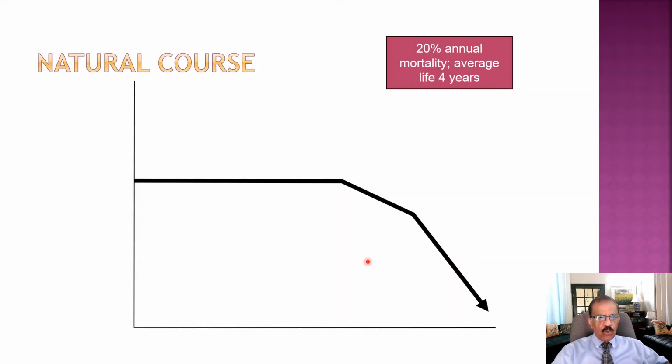This is the natural course of the disease, and if not treated, there is 20% annual mortality. That is fairly high mortality. That means the patient would have on average 4 to 5 years survival. Now it has 3 phases. Most infections and diseases start with an acute phase and could go on to develop a chronic phase. But this disease is different. It starts with the chronic phase, then goes into the accelerated phase, and then into what is called the blastic phase.